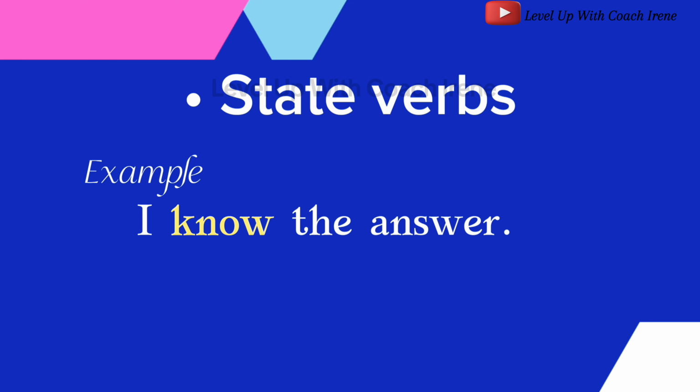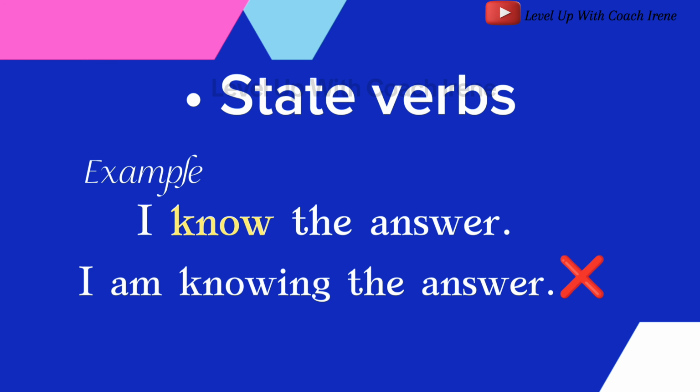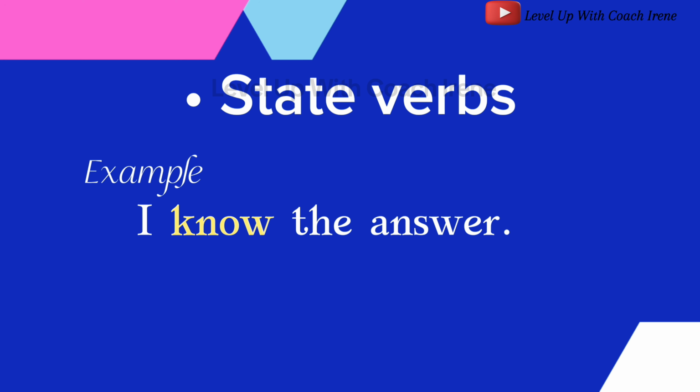The verb know is a stative verb representing a state of being, thinking, or feeling that is ongoing or unchanging. Therefore, they don't normally occur in continuous form. You wouldn't say, I am knowing the answer. This makes know a stative verb because it expresses a condition rather than an active or dynamic process.